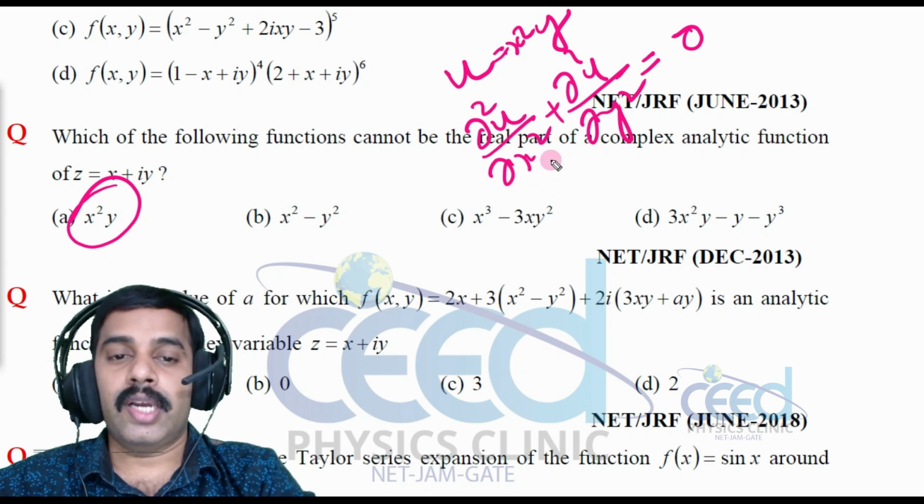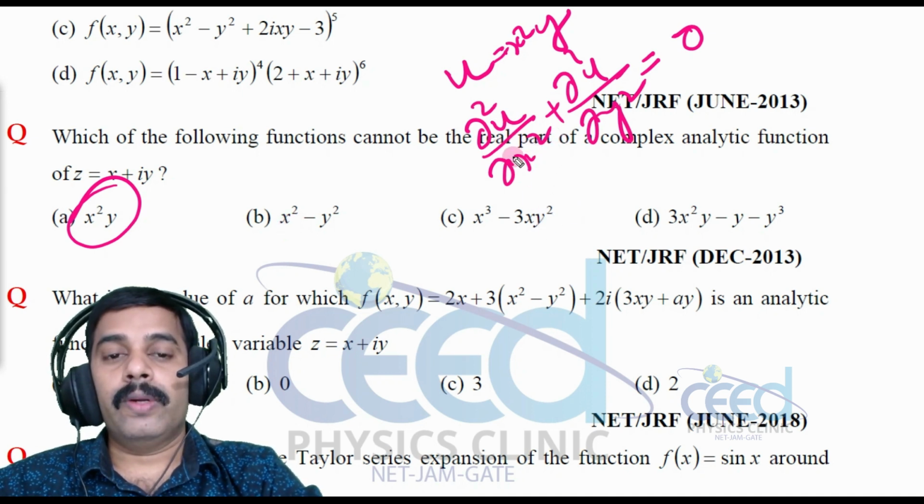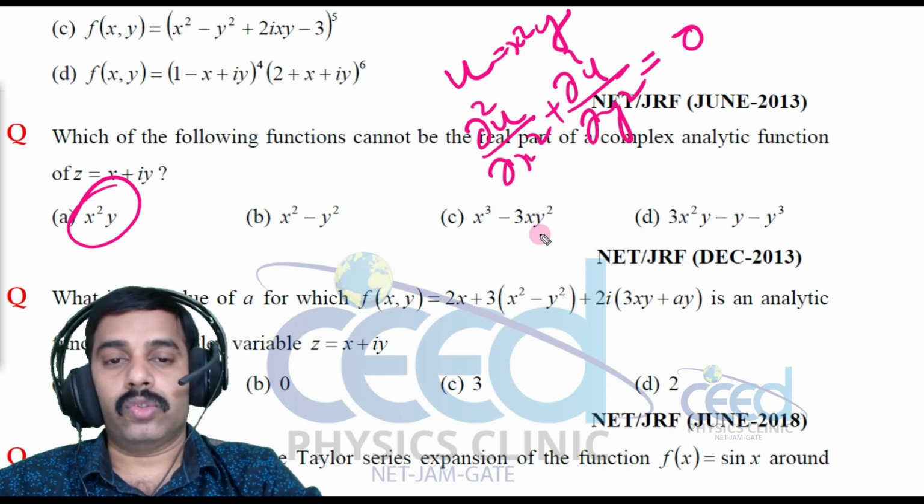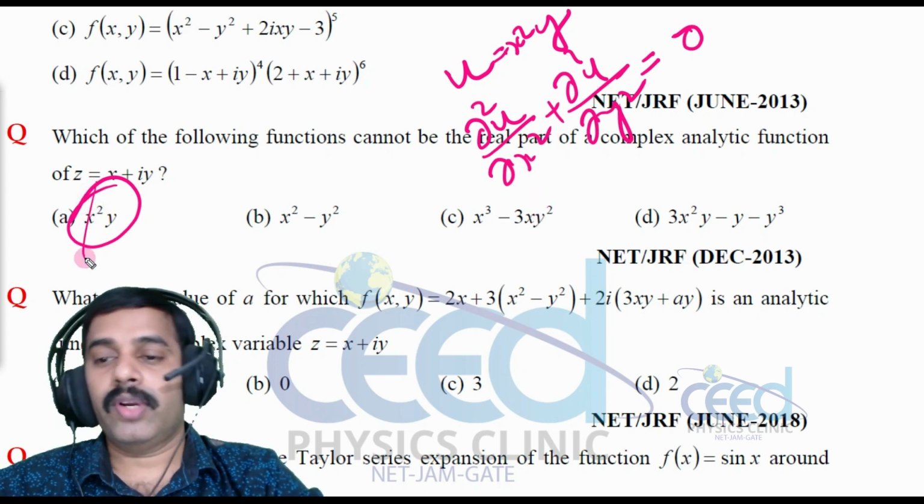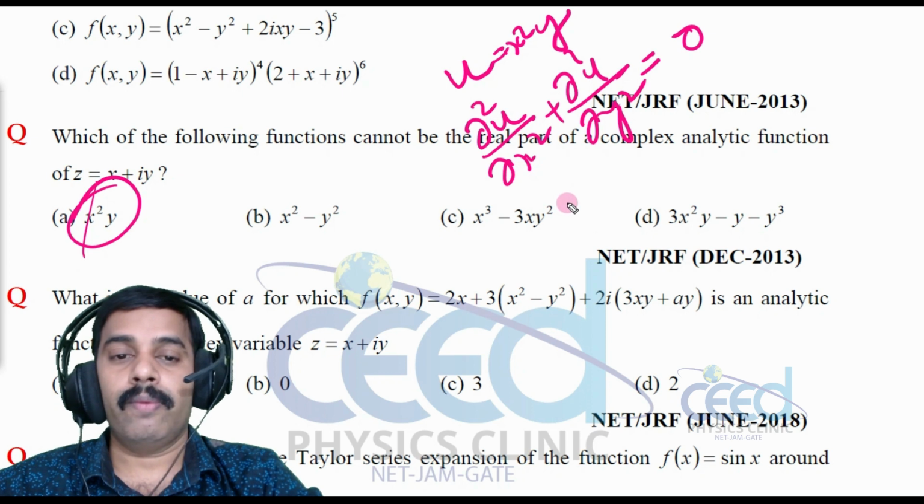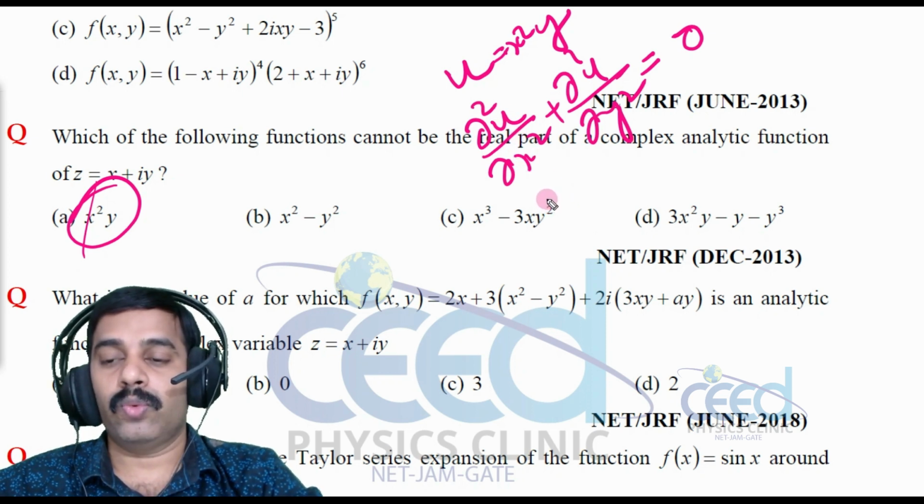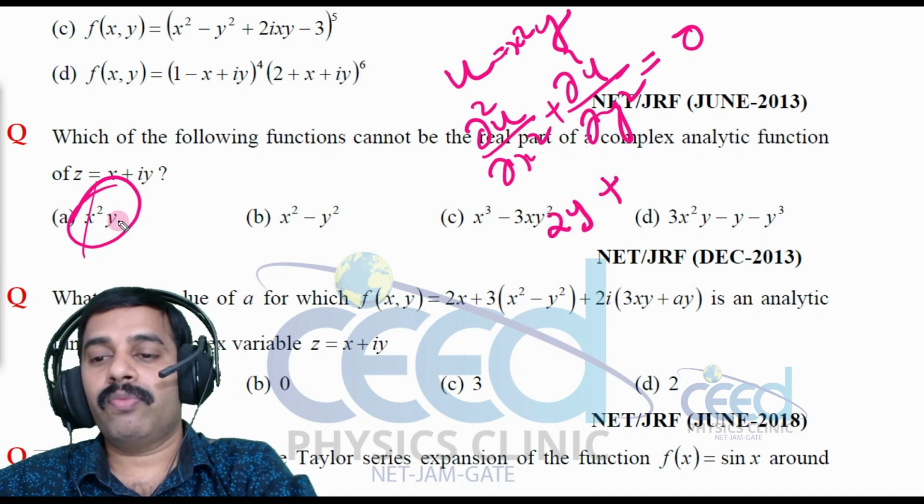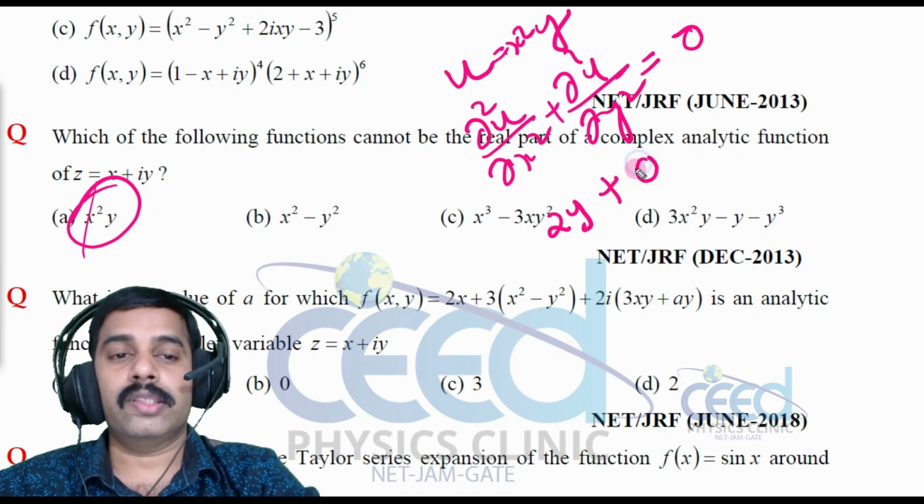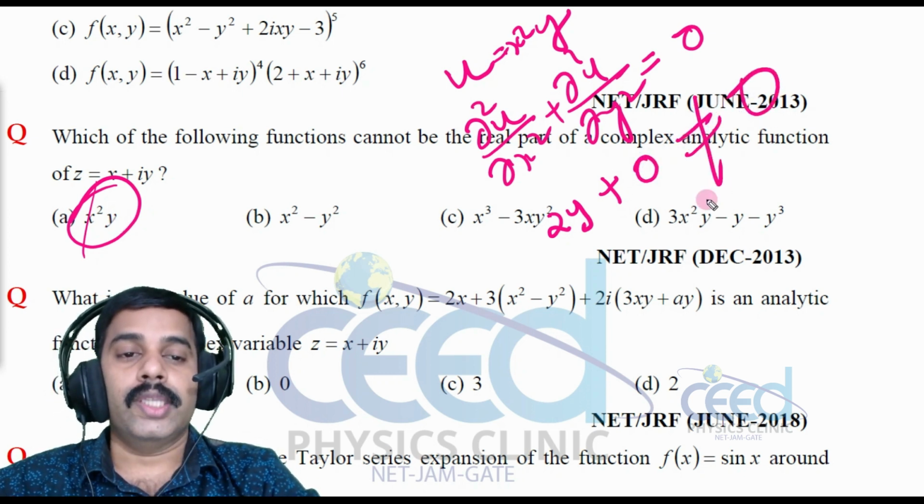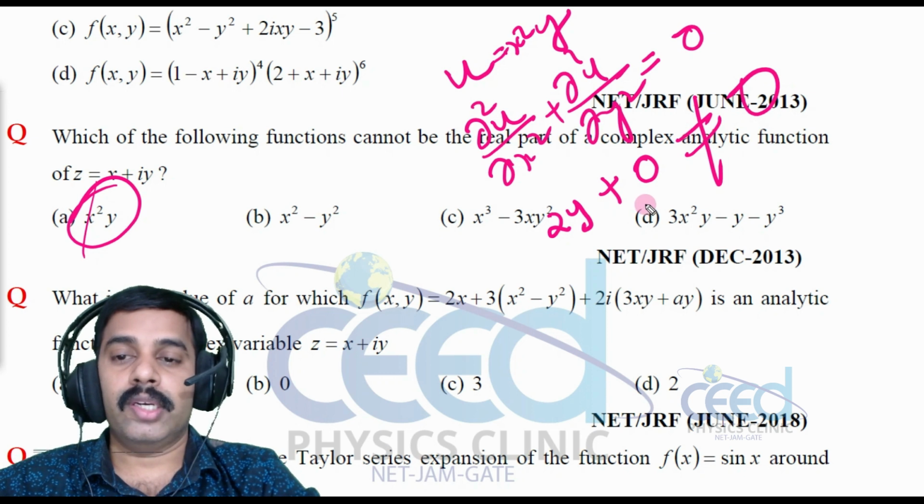If it satisfies, then it is analytic, right? If not satisfying, we will go to the second option. So let us check. For del square u by del x square, first del u by del x is 2xy, and again differentiating, that is 2y. For del square u by del y square, first derivative is x square, and again differentiating, that is 0. So this is not equal to 0. That means the function is not harmonic. The real part is not satisfying the Laplace equation.